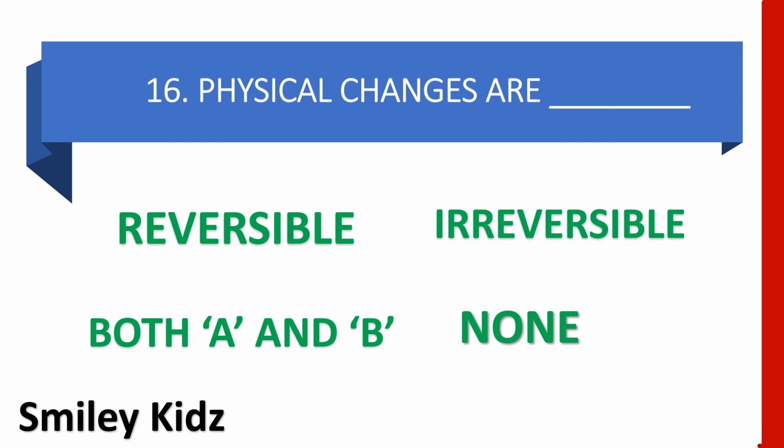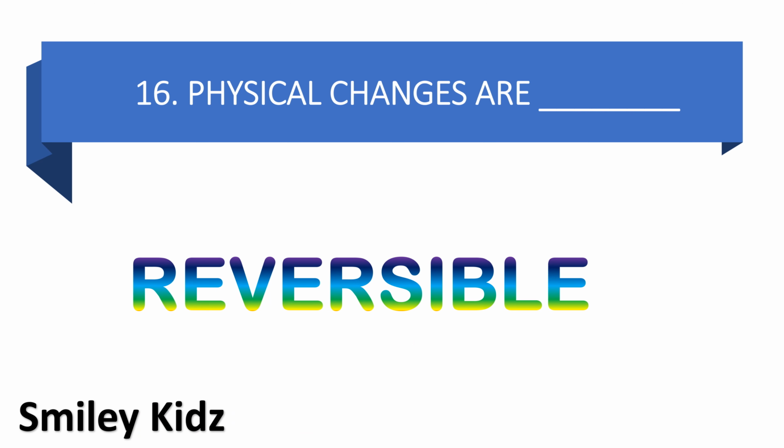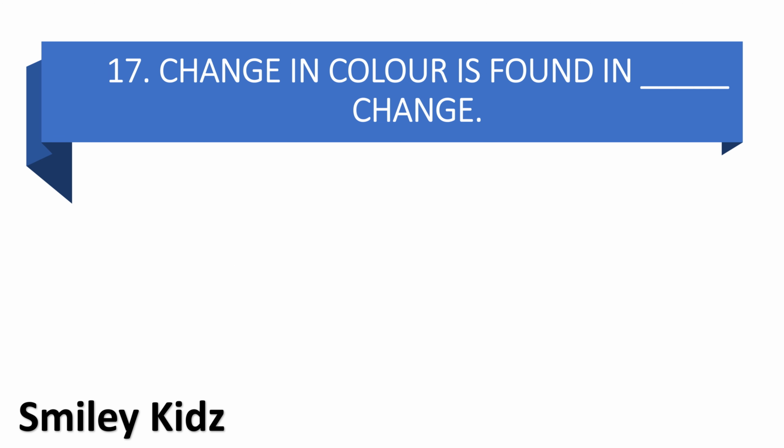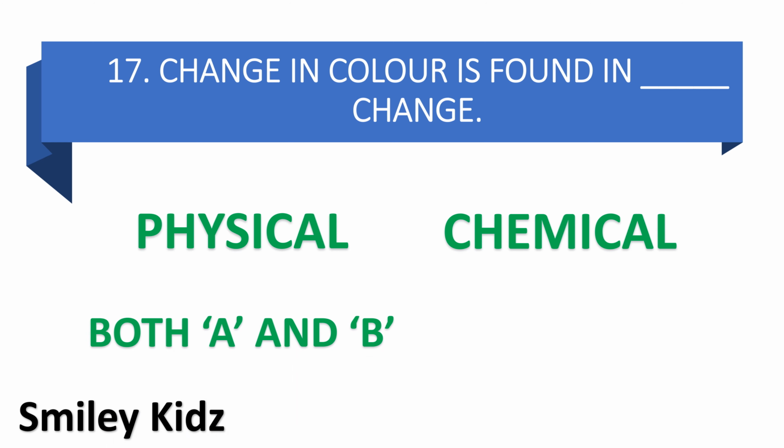Your time is up. And the right answer is reversible. Physical changes are reversible. Moving to question number 17. Change in color is found in dash change. Option A physical, option B chemical, option C both A and B, and option D none.